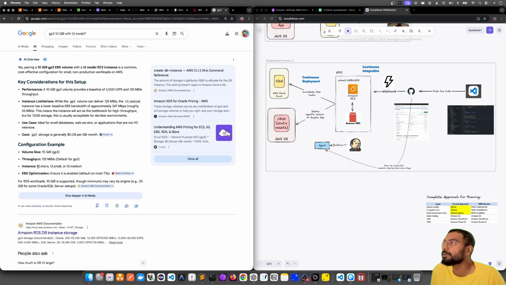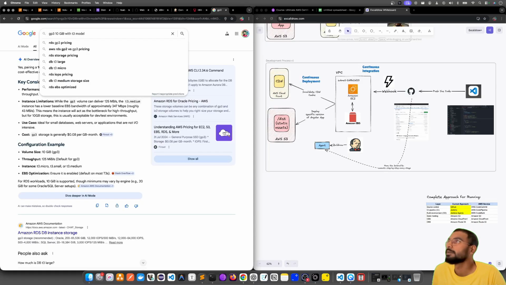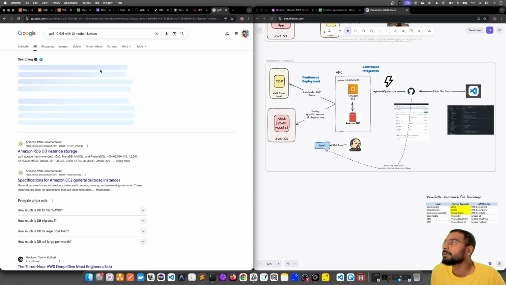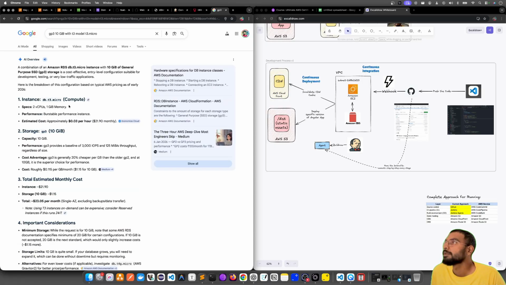I need to use the micro itself because while creating the small, it was not happening. So I need to go back to the T3 micro instance. For the compute, it will have two CPUs, but 1 GB is too little, I mean the instance memory, not the storage.